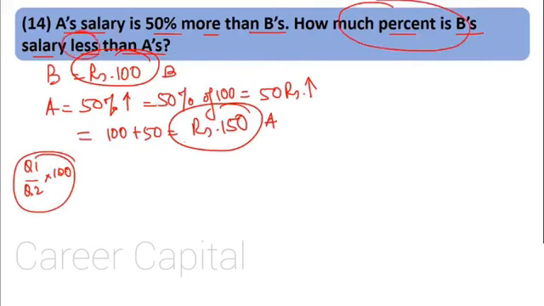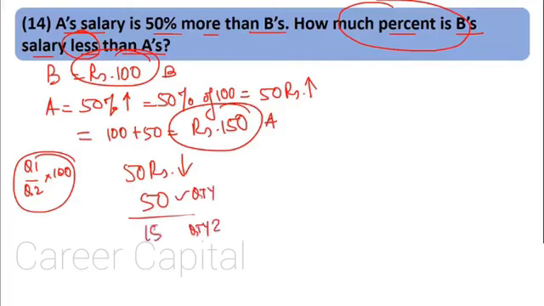Okay, now here we know A's salary is 150, B's is 100. That means B has 50 rupees less salary, right? So this change, 50 rupees less, now we have to express it as a percentage as compared to A's salary. So quantity 1 as compared to quantity 2. What is quantity 2?